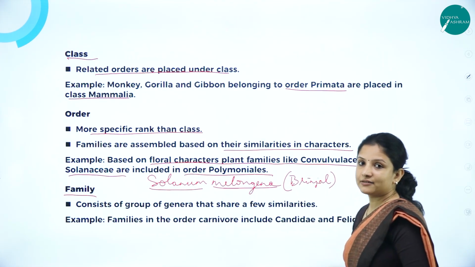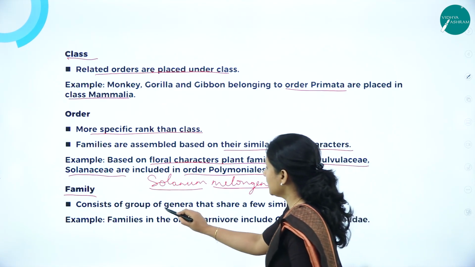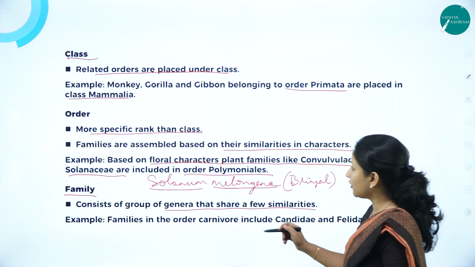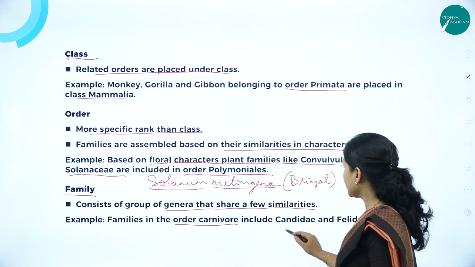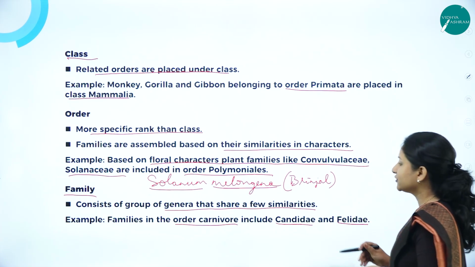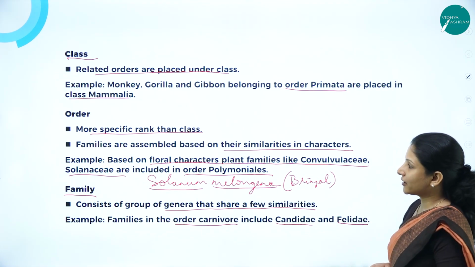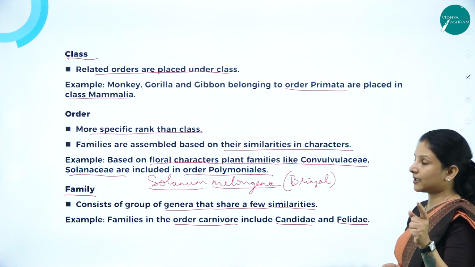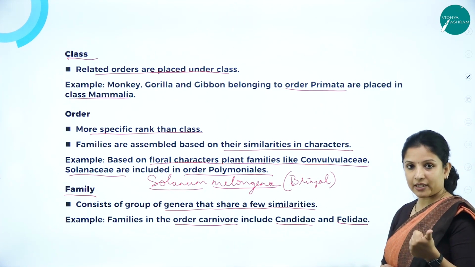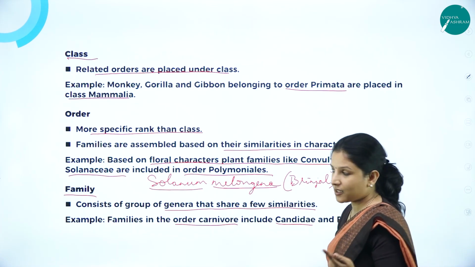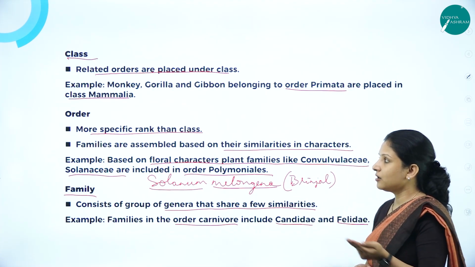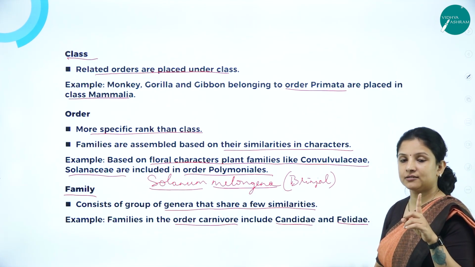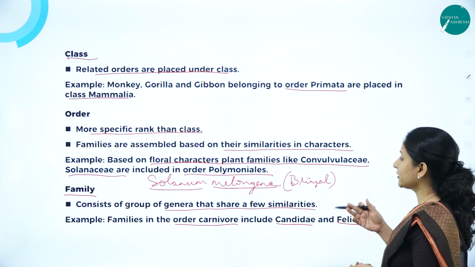Family consists of a group of genera that share a few similarities. For example, families in the order Carnivora include Canidae and Felidae. Once again, I'll just go in an order, giving you one particular example. Kingdom Animalia, phylum Chordata, class Mammalia, order Carnivora, family Canidae or Felidae. If it is a cat or a dog, family Canidae or Felidae.